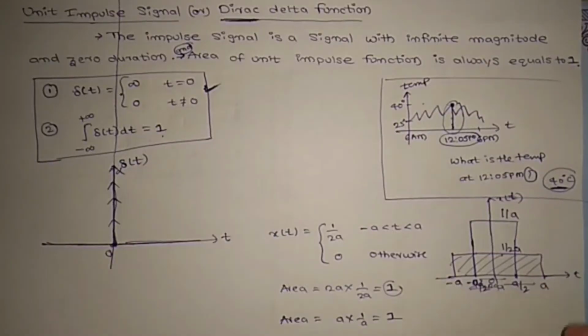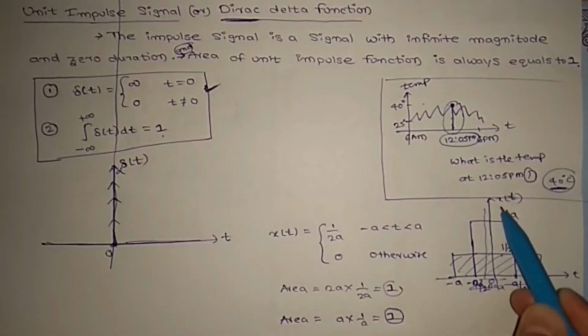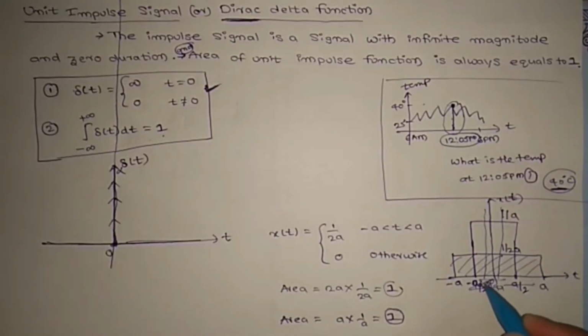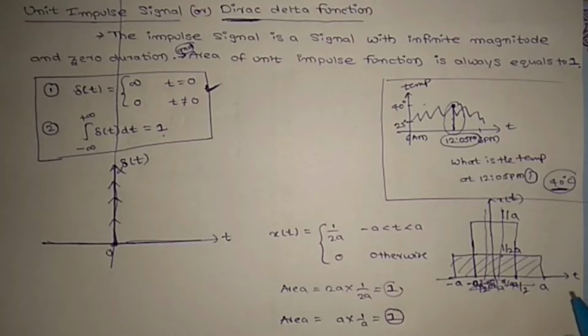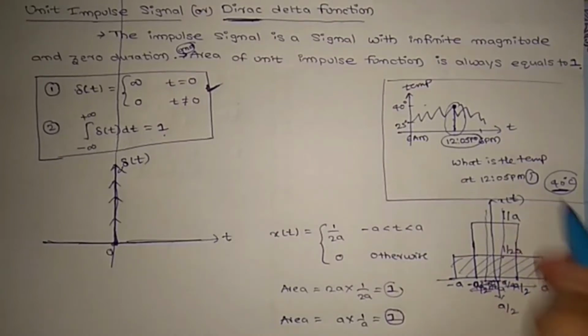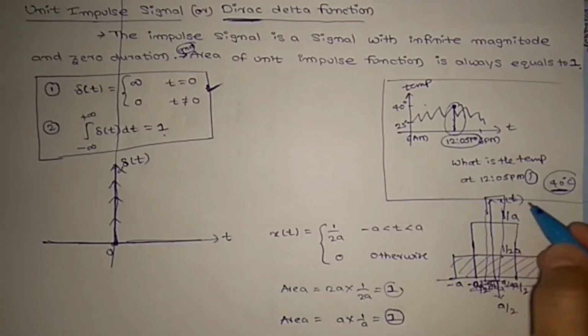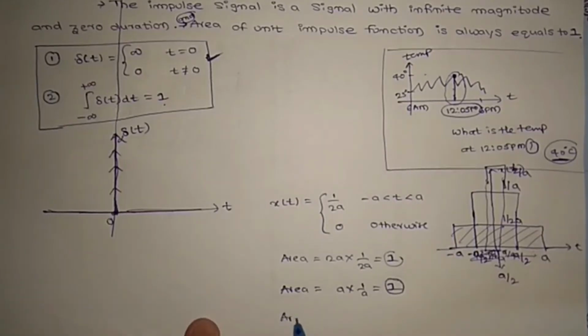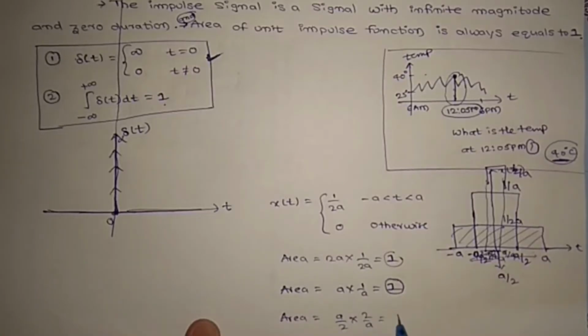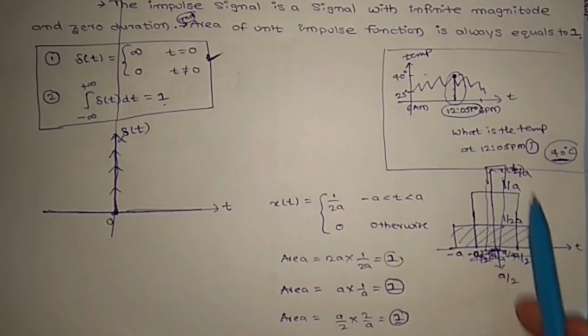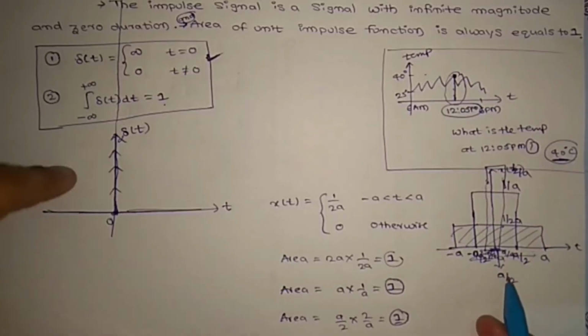Now if you compress again, we should maintain area 1. So from minus a by 4 to a by 4, the width is a by 2, and to maintain area 1 the height should be 2 by a. Area is a by 2 into 2 by a, so again 1. So if you bring this width to 0, then the height should be infinite. This is the signal.